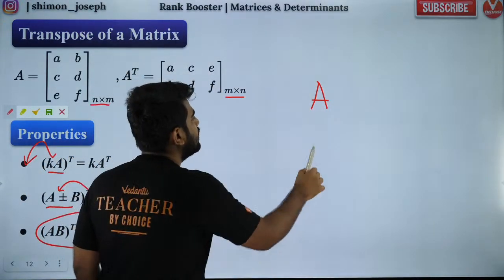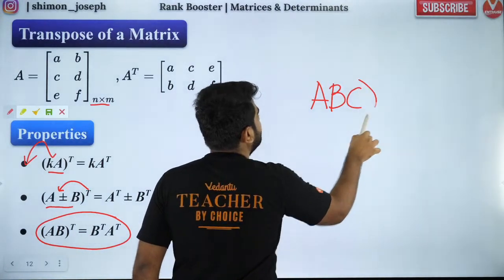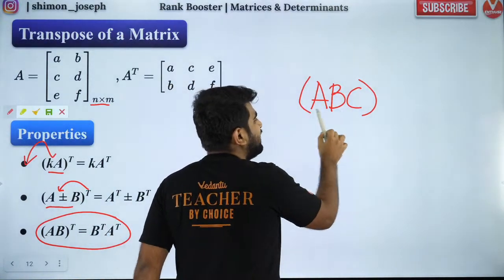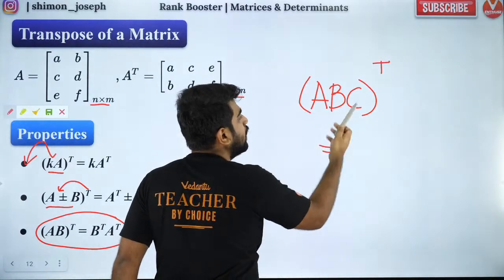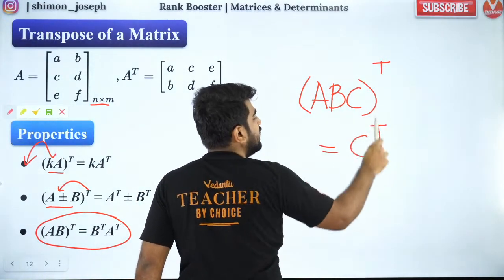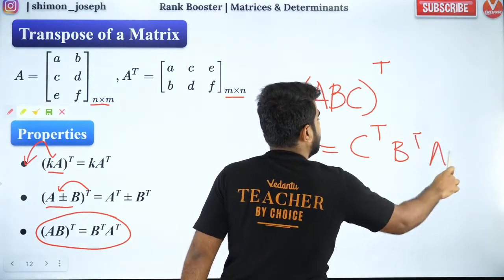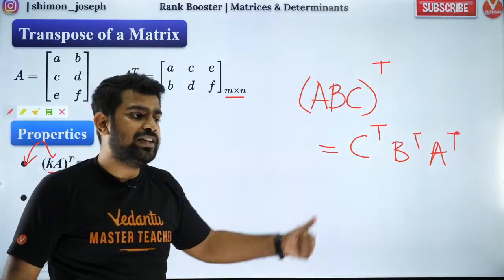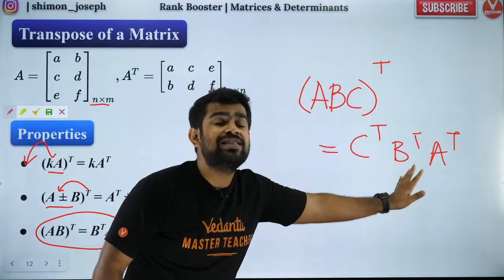Clear? So let's show you some example. Let's say three product is there. So ABC is product. I'm taking whole transpose. Because of reversal law, C will come to the front: C transpose, then B transpose, and then A transpose. Are you all clear with it? Did you all like it? So this is called as reversal law.